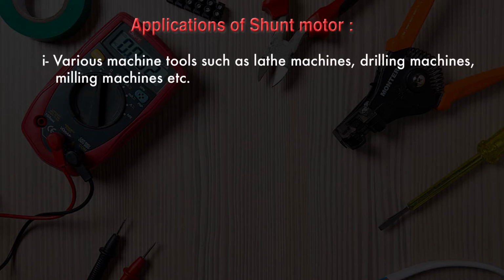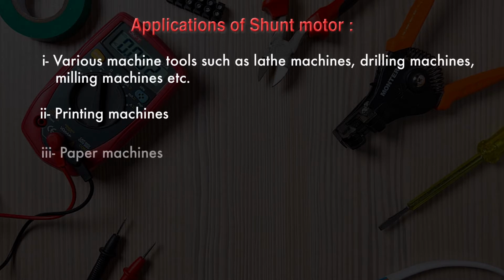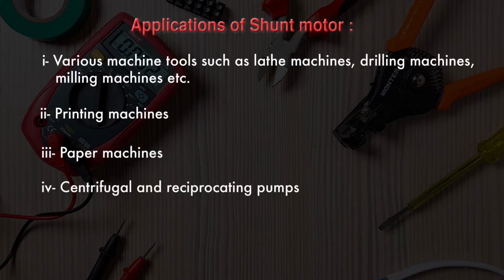So where can these motors be used? These motors can be used in printing machines. It can be used in various machine tools such as lathe machines, drilling machines, milling machines. Then it can also be used for paper machines, centrifugal and reciprocating pumps. This shunt motor can also be used in blowers and fans.